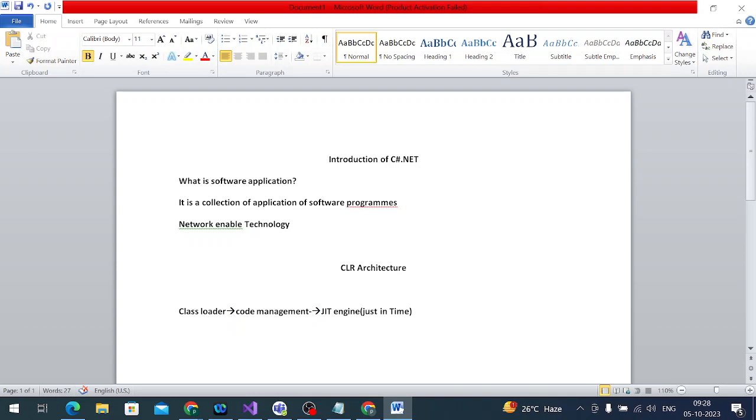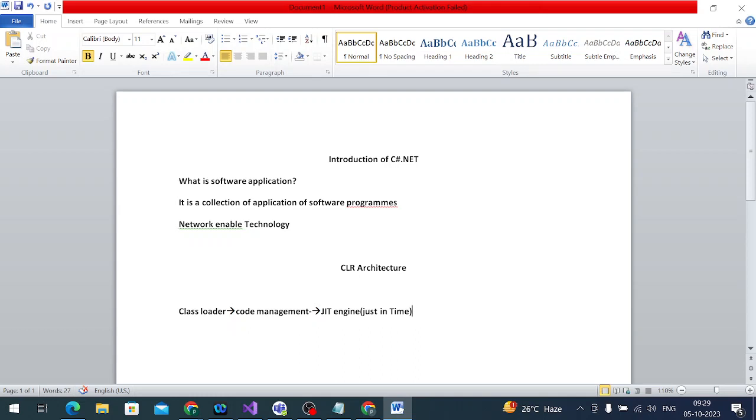Okay, got it, right? Yes, sir. So here, in the just-in-time engine, we have a lot of applications: a small application, a type checker application, a debugger engine application, a security engine application, a thread support application, and an executive manager application.